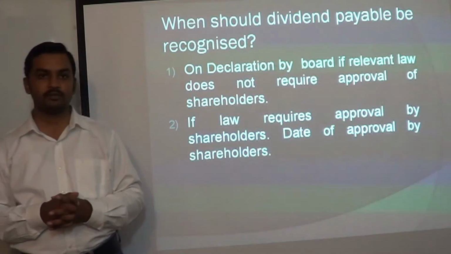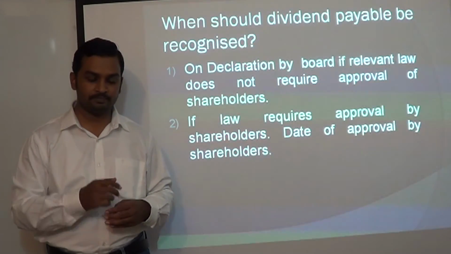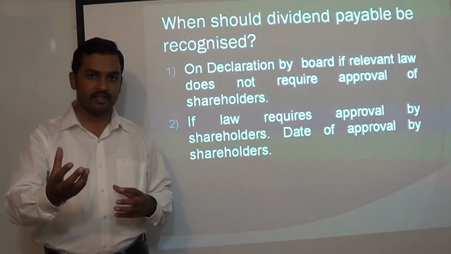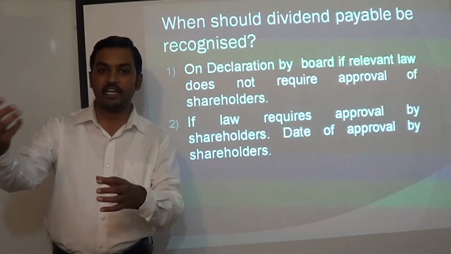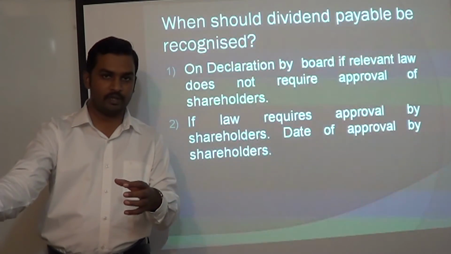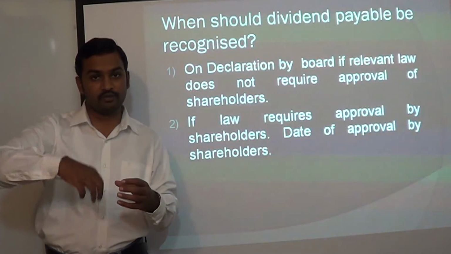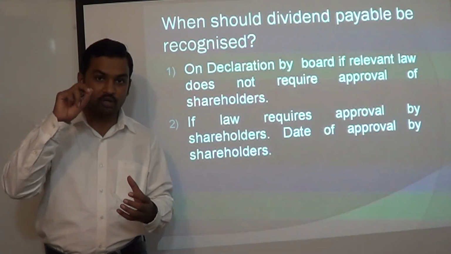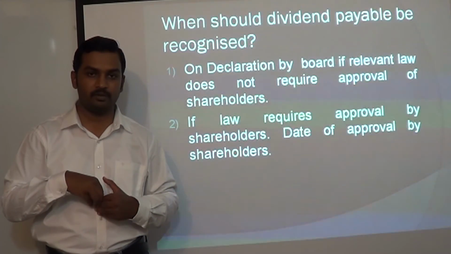Let us go to the first question. When should dividend payable be recognized? For companies in India, in the case of final dividends, the board of directors will propose the dividend and it is declared by the shareholders in the annual general meeting. That means for companies where approval from shareholders is required, on the date on which the shareholders' approval has been received, on that date we are going to recognize dividend payable.